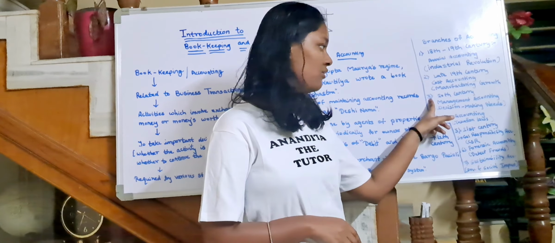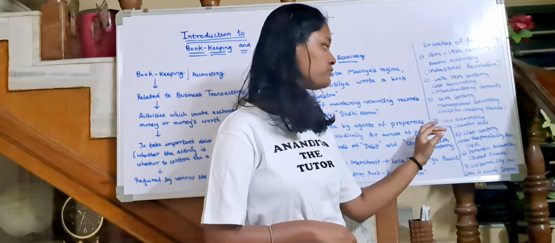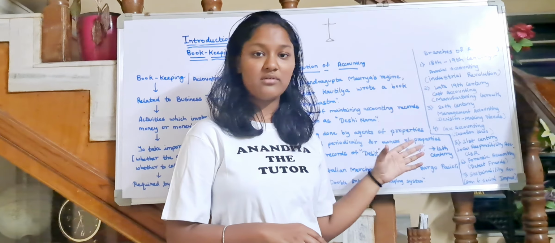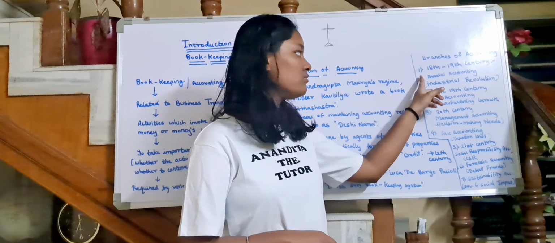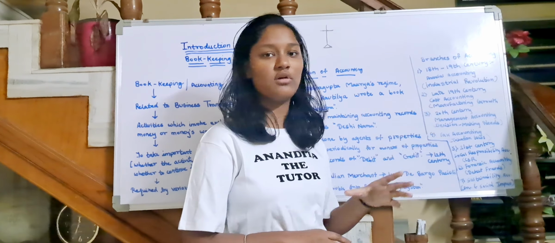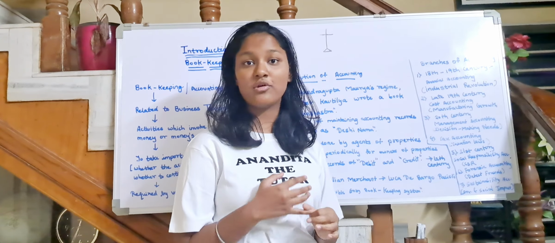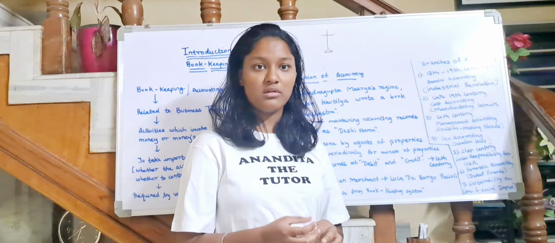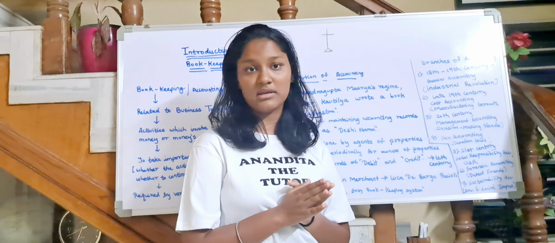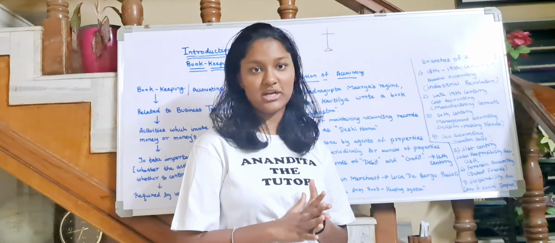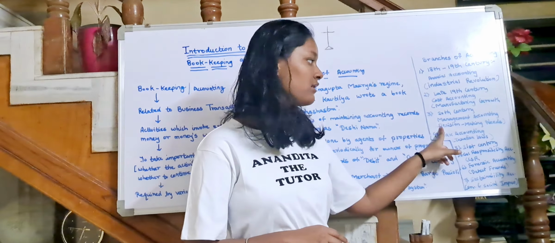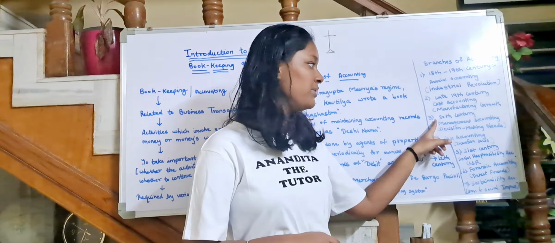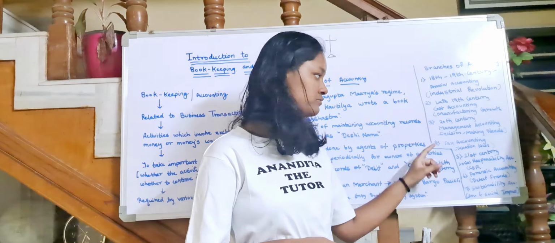Now the third branch is management accounting. This is used for decision making purposes, to take various decisions. Now in financial accounting and in cost accounting, you have to perform so many activities which you cannot perform unless and until you have planned it. Okay, so if you have not planned it, you will incur losses and you will have to eventually shut your business. So that means decision making. This decision making is done with the help of management accounting, which came into effect in the 20th century.